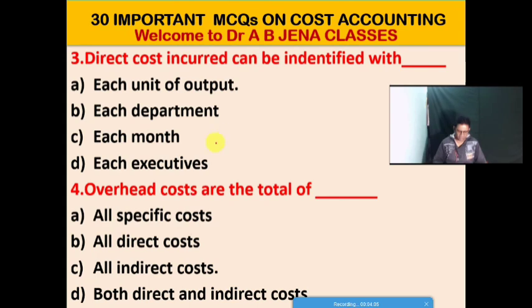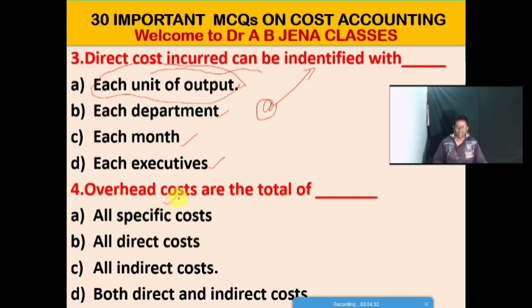Next MCQ: the direct cost incurred can be identified with option A, each unit of output. Option B, each department. Option C, each month. Last option, each executive. Friends, A is the right option for this MCQ.